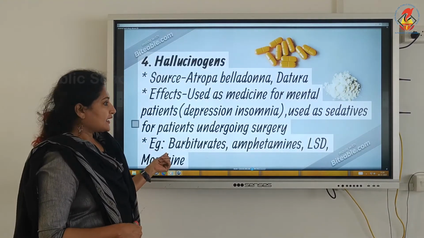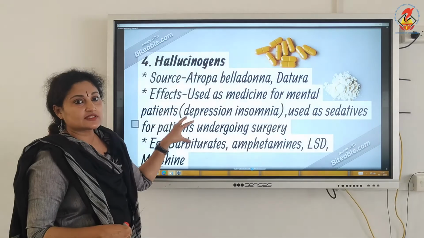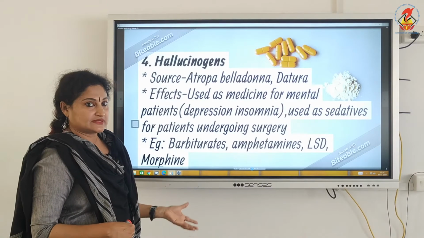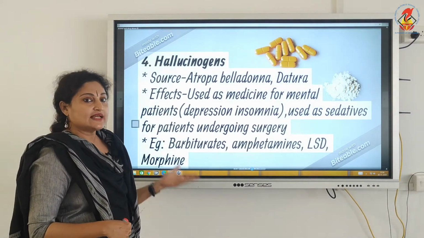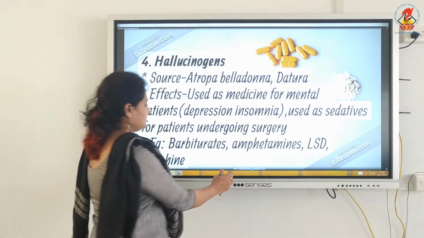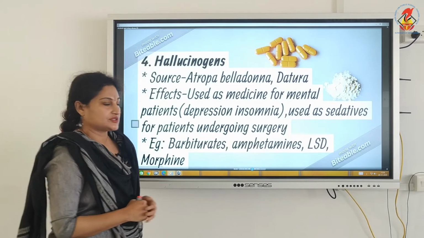Examples are barbiturates, amphetamines, LSDs and morphines. So this category of drugs are mainly used for medicinal purpose, but it becomes psychotropic when we use it for purpose other than medicinal. And this category of drugs are taken by injection.